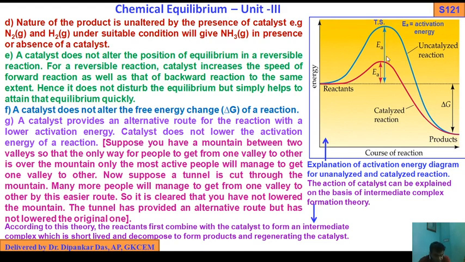Now for this, I gave a very good example. Suppose you have a mountain between two valleys, so that the only way for people to get from one valley to the other is over the mountain. Most of the people cannot climb up the mountain to go from one valley to another. Very few people can manage to climb the mountain, then go to valley 2.